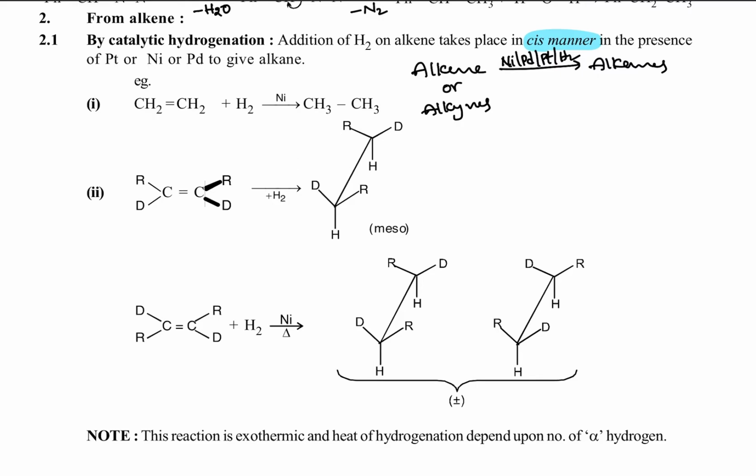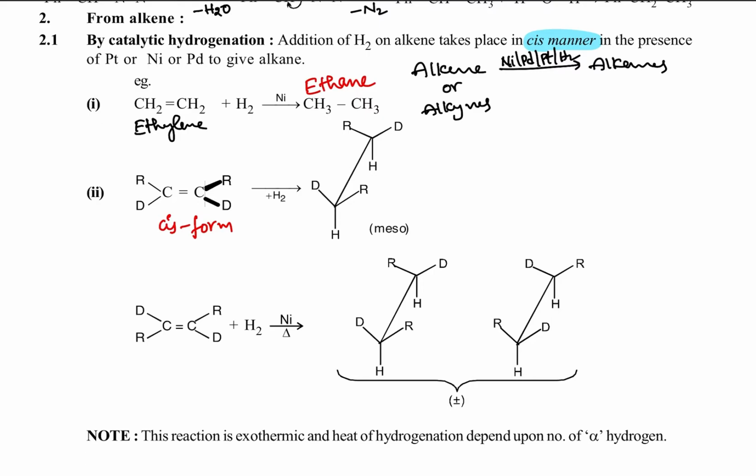Here, first, ethene is given. It is also called ethylene. When this ethylene undergoes reduction in the presence of nickel, we get ethane. Now a double bonded substance is there, and it is a cis form. Why is it cis form? Identical groups are on the same side: deuterium, deuterium on the same side, and alkyl groups on the same side. So identical groups on the same side means cis form.